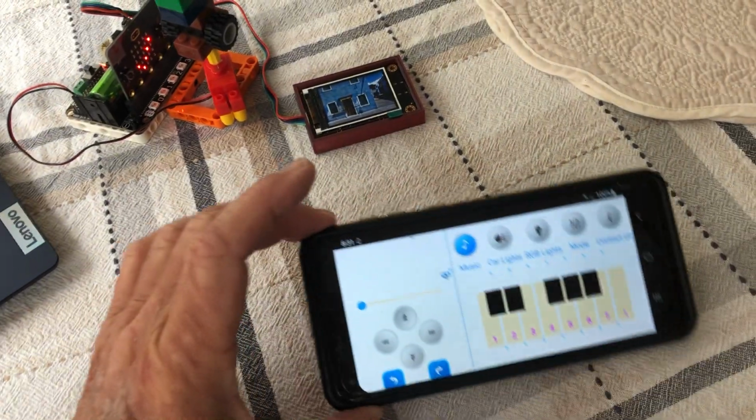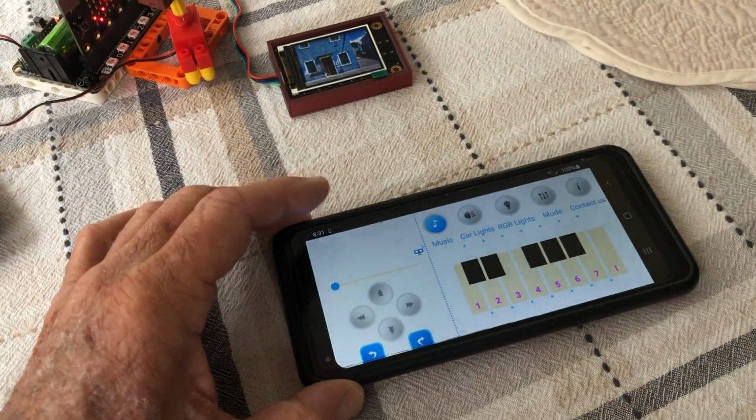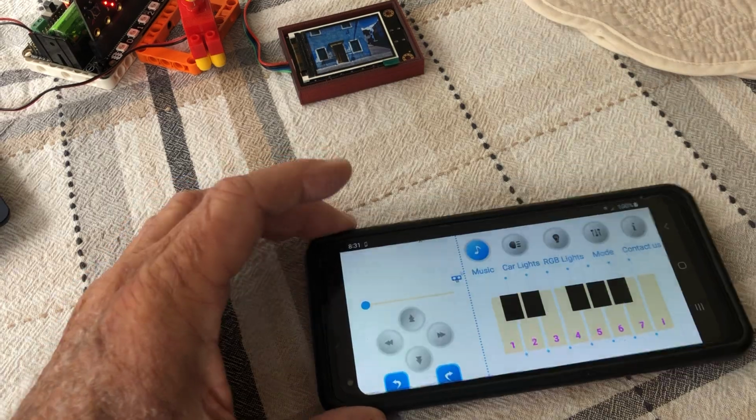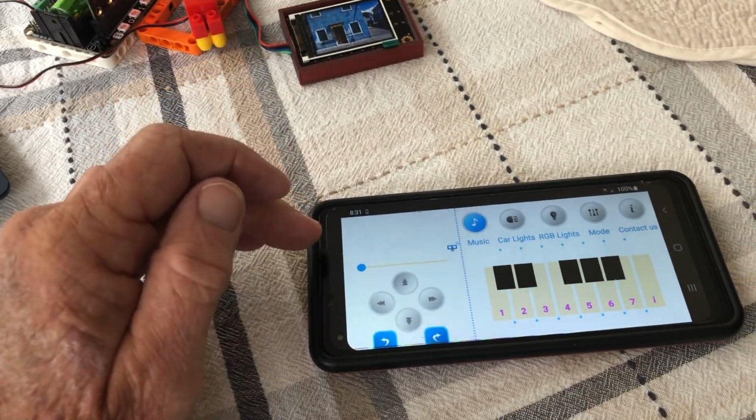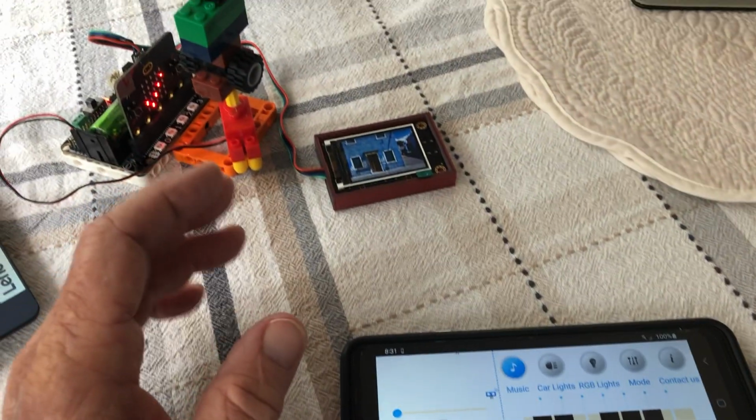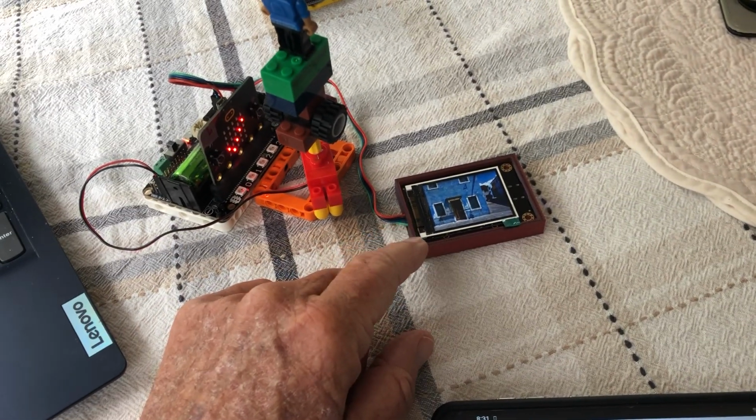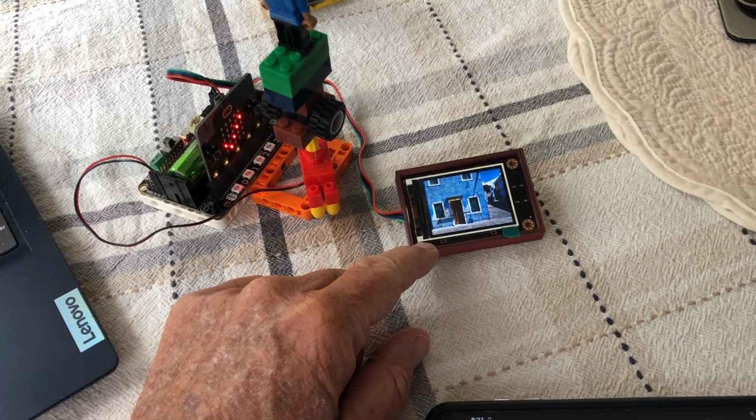Okay, this is the BST Mbit app that I'm using on a mobile device. In this case, it's an Android. This also works with iOS, Apple phones and tablets. This color screen, I'll show you where to get it.